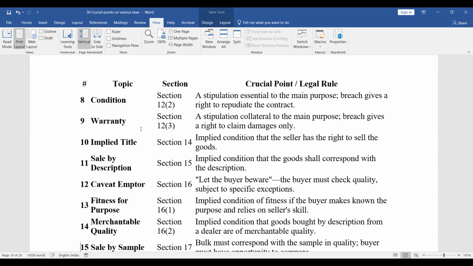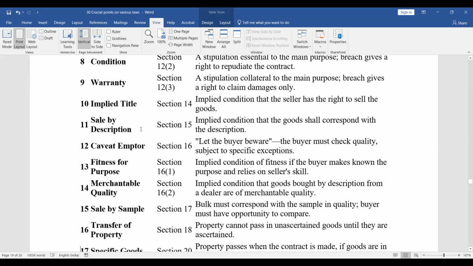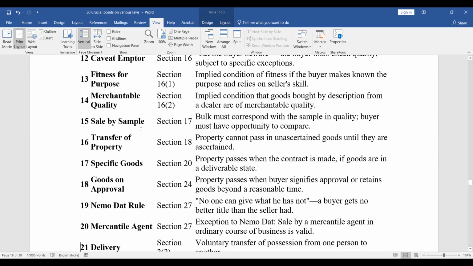Fitness for purpose, Section 16(1). Implied condition of fitness if the buyer makes known the purpose and relies on the seller's skill. Merchantable quality, Section 16(2). Implied condition that goods bought by description from a dealer are of merchantable quality. Sale by sample, Section 17. The bulk must correspond with the sample in quality. The buyer must have an opportunity to compare.